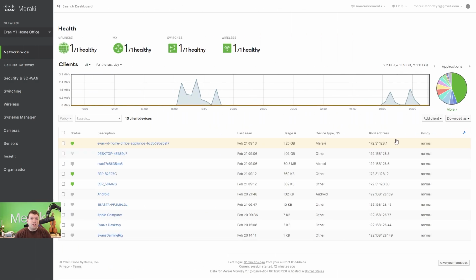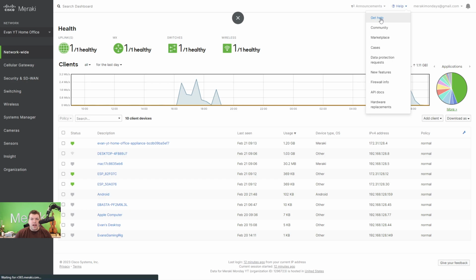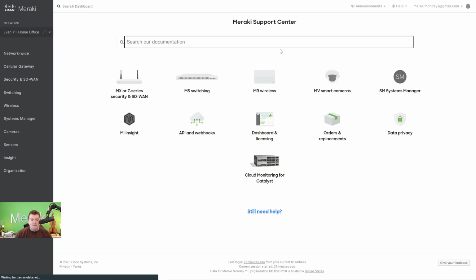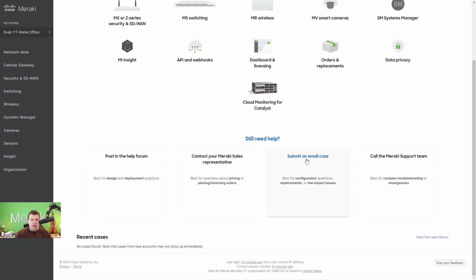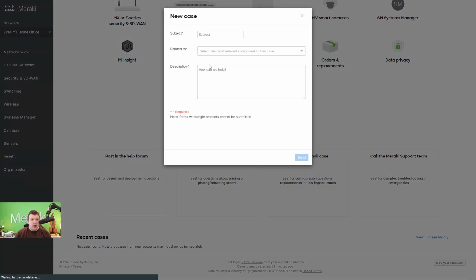Now, going to my dashboard here, let me show you where we could submit a case directly from the dashboard. If I were to go to Help, Get Help, Meraki is going to steer us toward looking at documentation for our products. If we also need help, we could submit an email case here. And this is where, of course, we could create the case. We could even pin a specific device that we might be having an issue with as well, and a description, of course, of how to help.